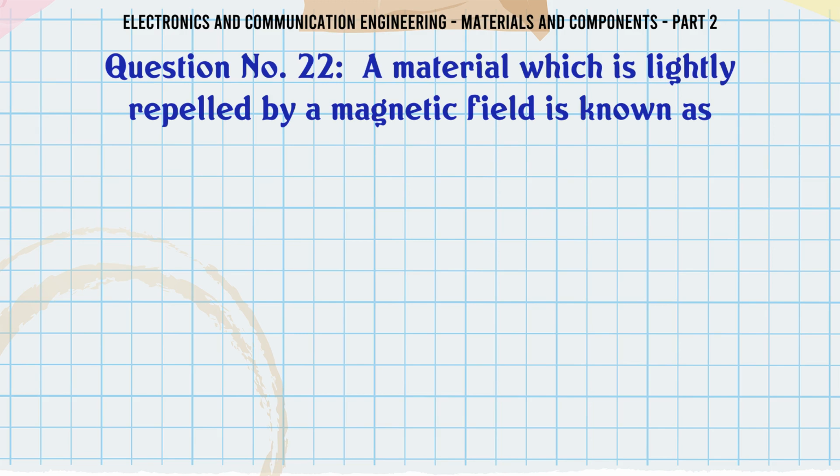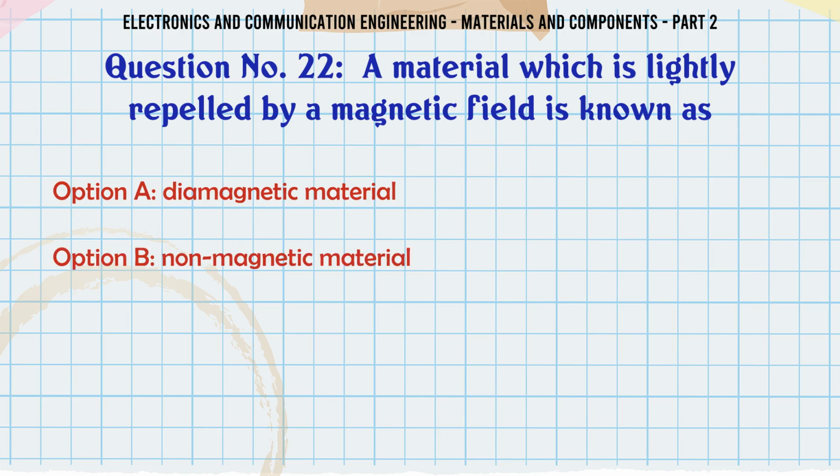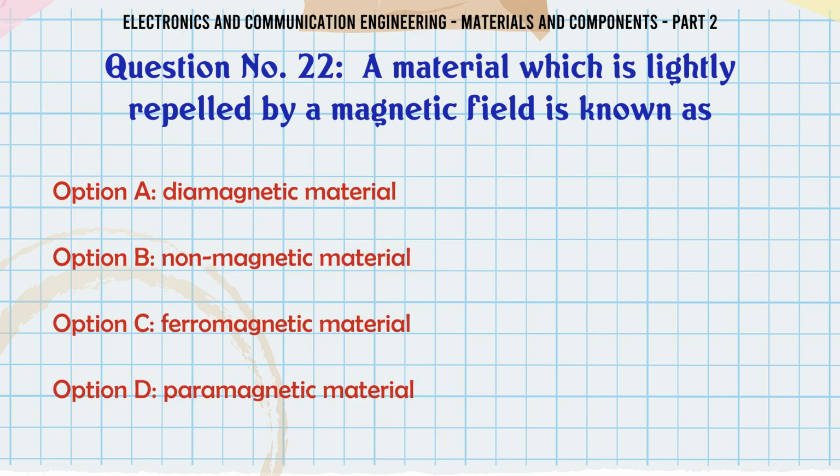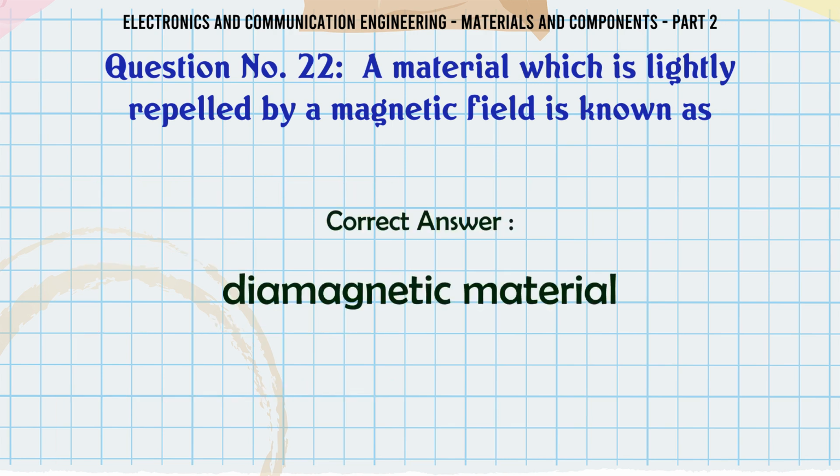A material which is slightly repelled by a magnetic field is known as A, diamagnetic material, B, non-magnetic material, C, ferromagnetic material, D, paramagnetic material. The correct answer is diamagnetic material.